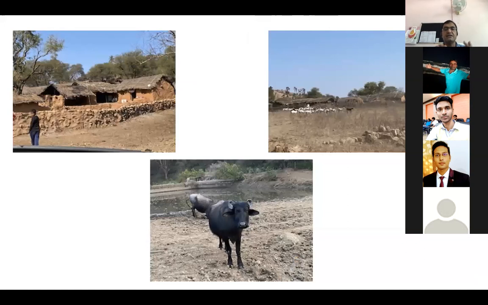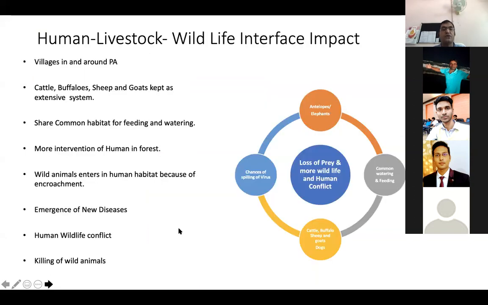You see, this is a picture I took when I was visiting, when I was taking training in Sariska forest. You see, these are the vicinity areas of the forest, Sariska forest, and you see the common water space. Here all the wild animals come for drinking water, and also the people residing in the forest area, their buffaloes and other species come for drinking water. So this is the area where there is maximum contamination and spreading of the virus may occur. So there is interaction of humans, livestock, and wildlife.